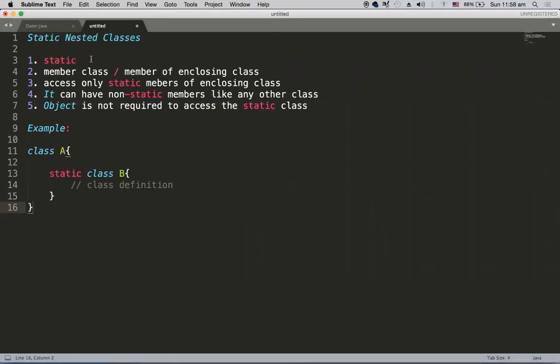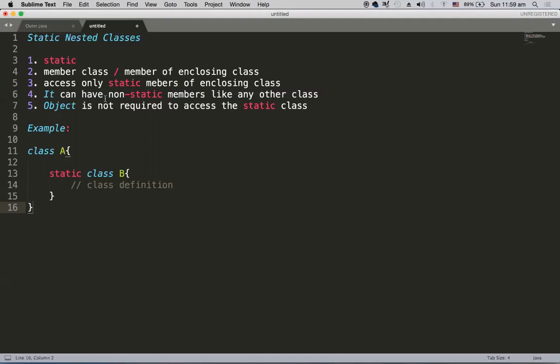That means the static modifier has to be prefixed before the class name, and these static nested classes are member classes of the enclosing class. That means they are just like the members of the enclosing class. They cannot be defined inside a method. That means static nested classes cannot be local classes, because static will not be applicable inside a method.